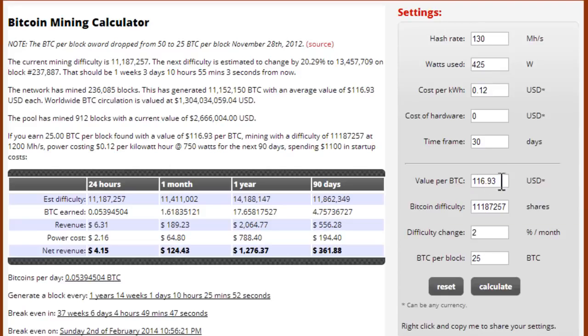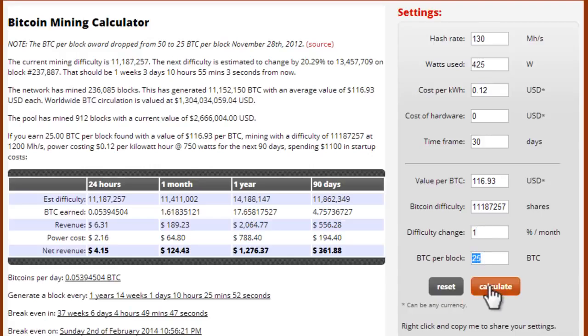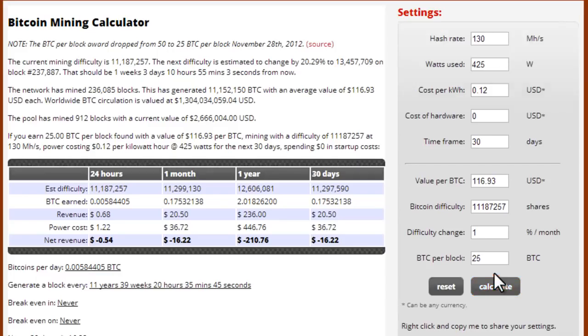Today, Bitcoin is worth $116. We'll keep the difficulty just whatever it says, because that'll change. And the difficulty percent per month, I'm just going to keep that at 1. And this is 25, which is correct. I'll just click on calculate and let's see how much I'll make. It looks like here that in 24 hours, I'm going to make 68 cents, but it's going to cost me $1.22 in power. So that's a net loss of 54 cents.